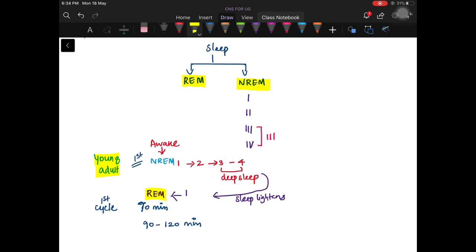But when you consider children or infants, it is not necessary that they should begin their sleep at the NREM sleep. They can begin their sleep in REM. In fact, these infants spend most of their time in the REM stage only.